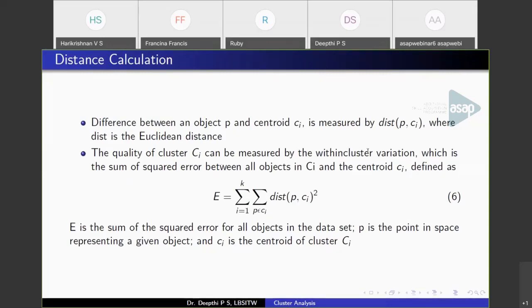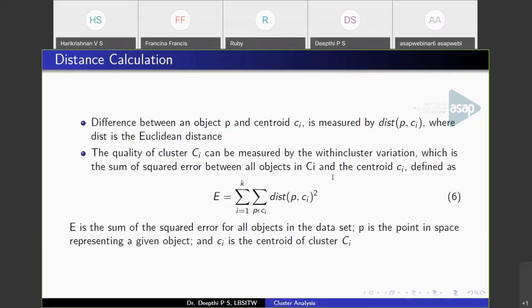That is, the distance among points belonging to a cluster is called within cluster variation, and it is the sum of error between all objects in a particular cluster Ci. So if we have two clusters, consider one cluster, calculate the distance of all points to the centroid of that cluster and add them together.